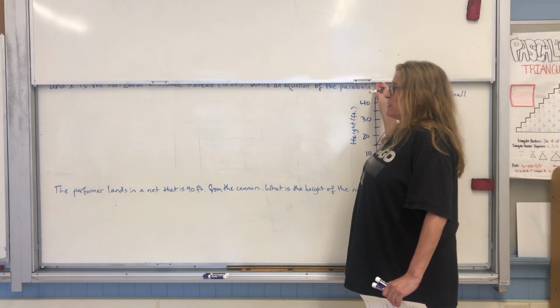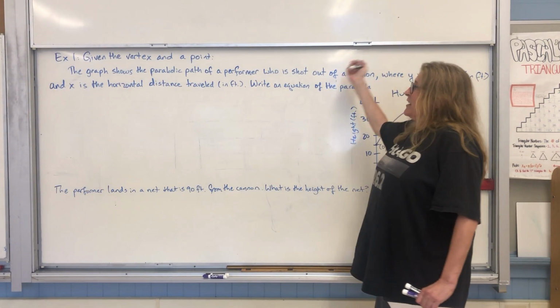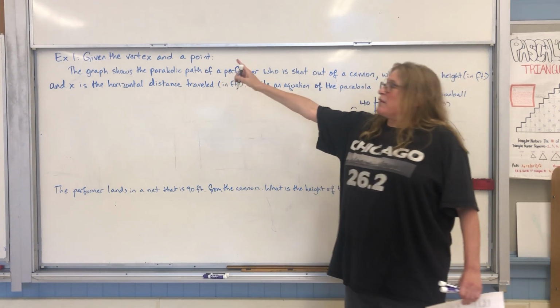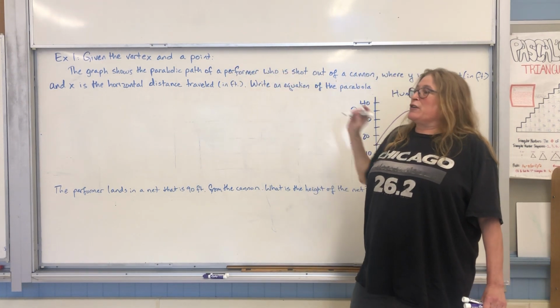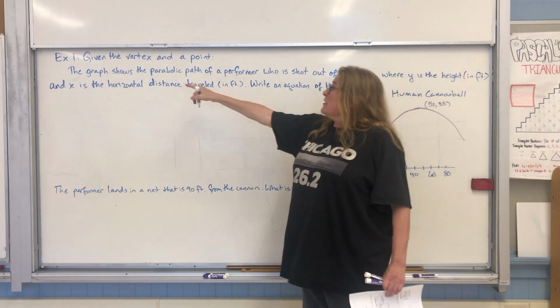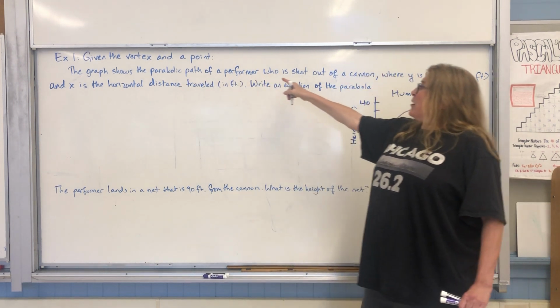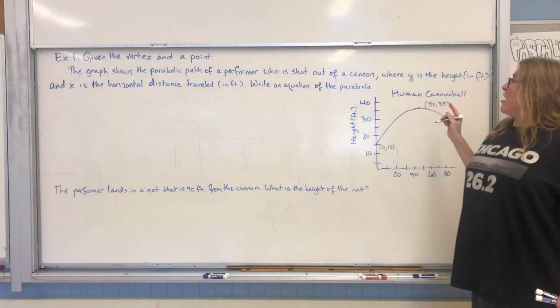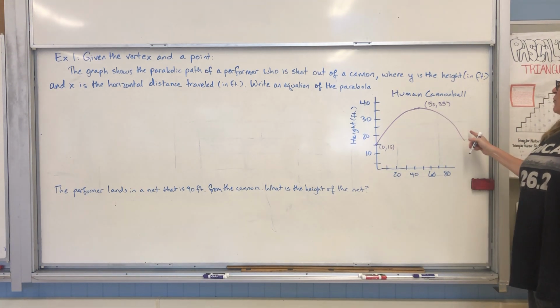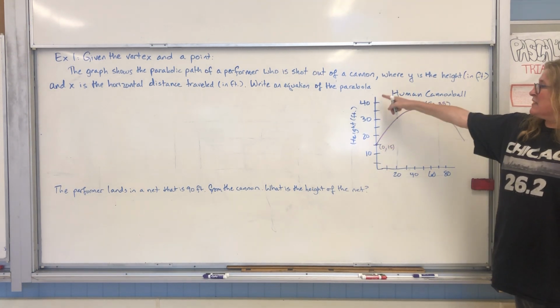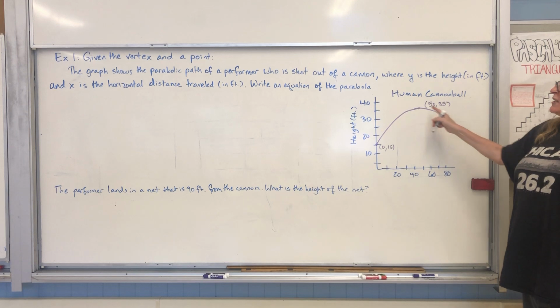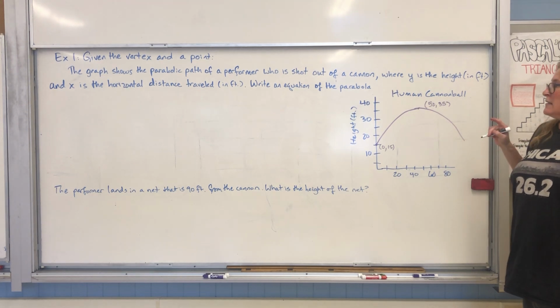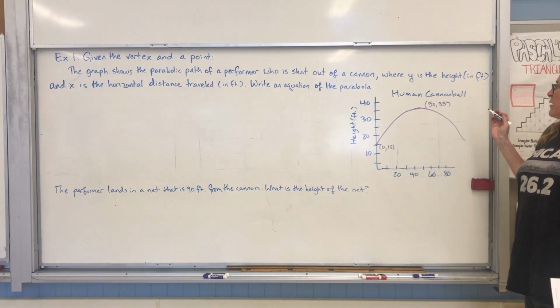Okay, again, real world stuff, guys. Okay, so here we've got the vertex and a point, so we're going to use vertex form. So the graph shows a parabolic path of a performer who is shot out of a cannon, where y is the height in feet and x is the horizontal distance traveled, also in feet. Write an equation of the parabola.